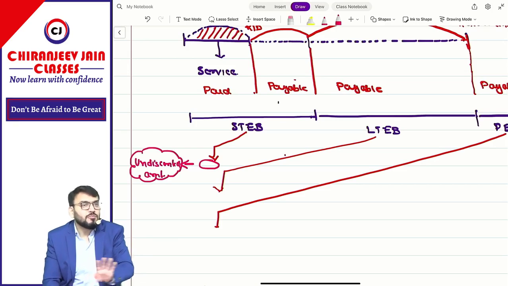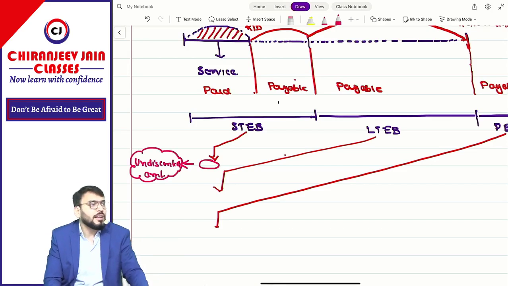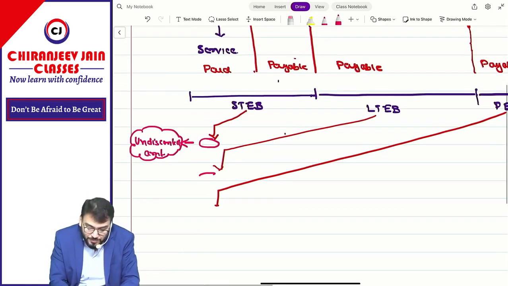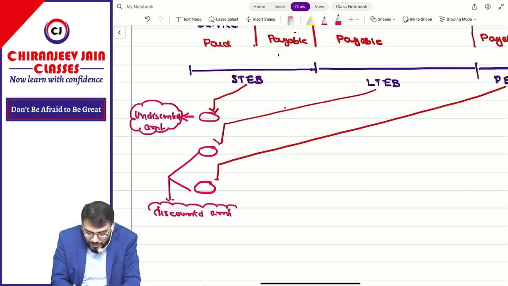Undiscounted means we will not calculate any present value. Whatever amount is payable, that amount becomes the amount of expense. But long term employment benefit and post employment benefit, this will be recognized at what? At discounted amount. Understood? Have you understood this point?